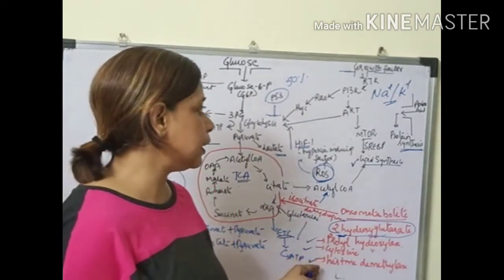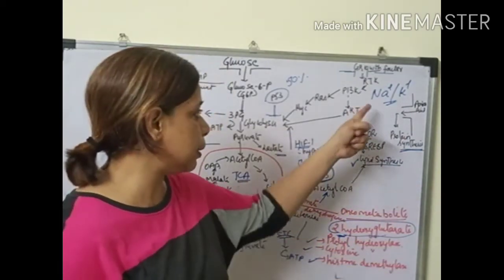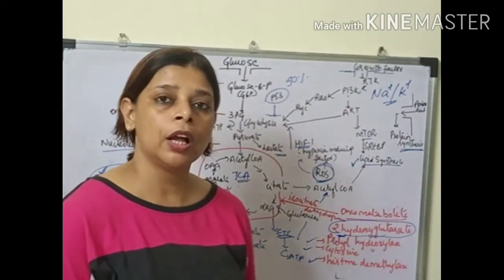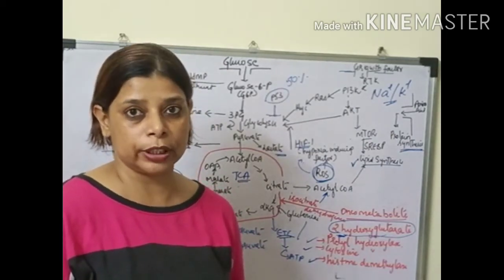In this case, we find there is a loss of some of the important functionality of the cell. One example I have given is the loss of activity of sodium potassium transporters.